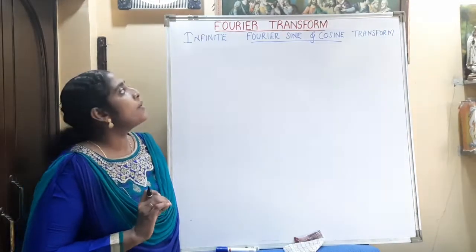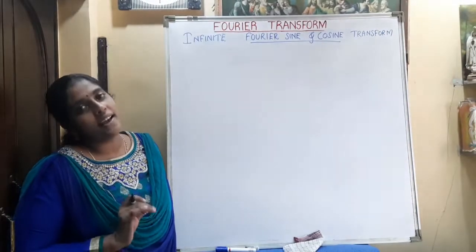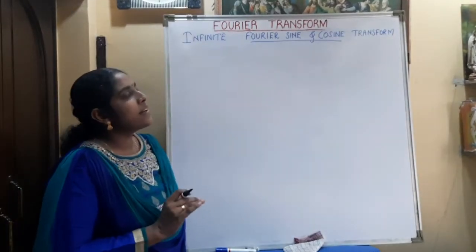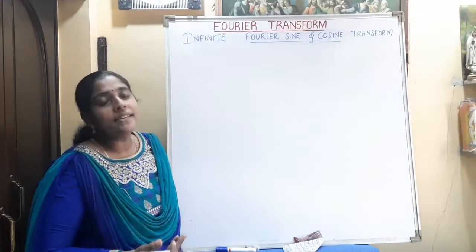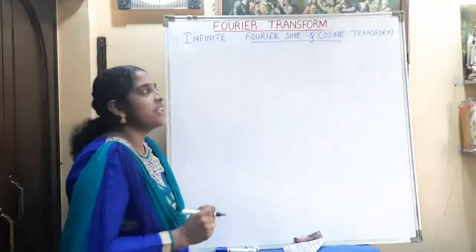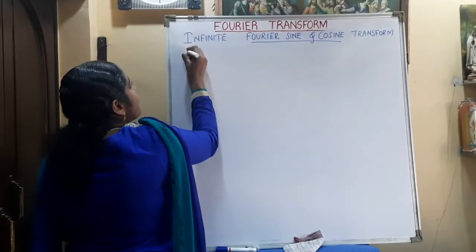Now we can look at the infinite Fourier sine and cosine transforms. This comes from the general transform equation only. Here we are applying the concept of even and odd functions. So what is the general formula for the Fourier transform?